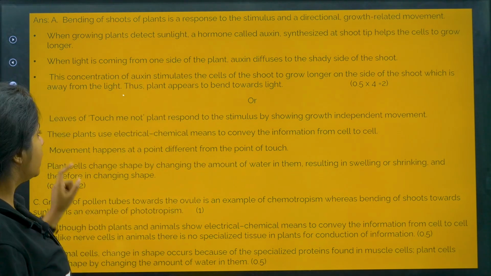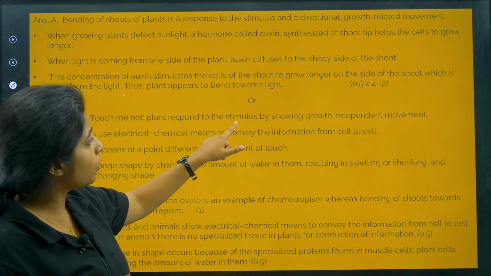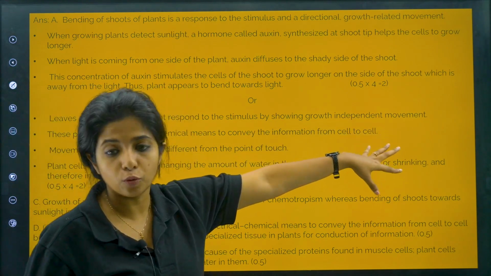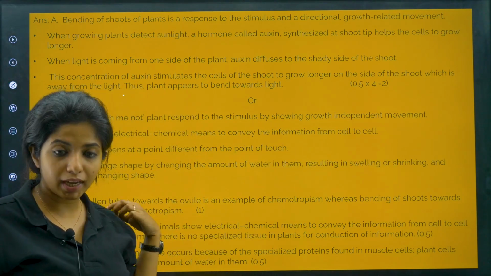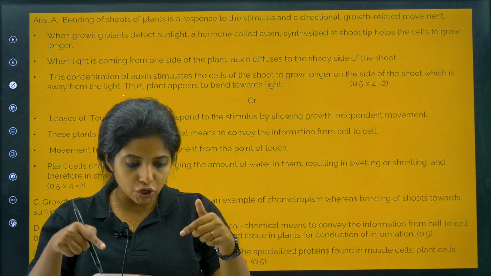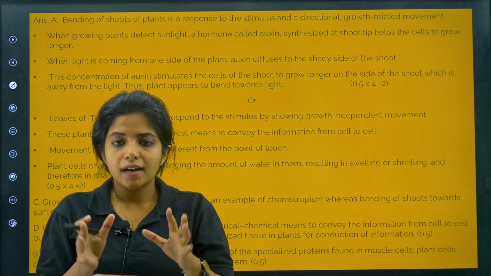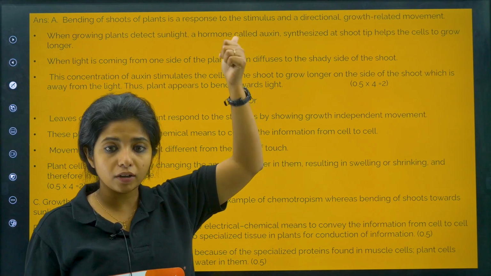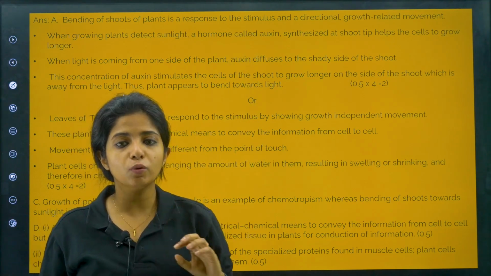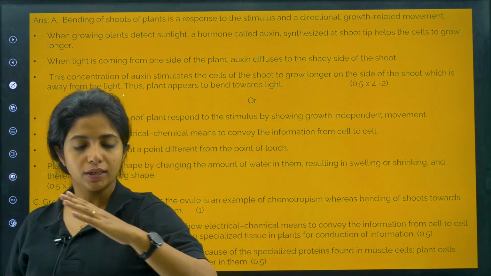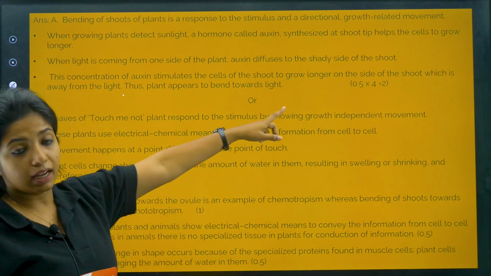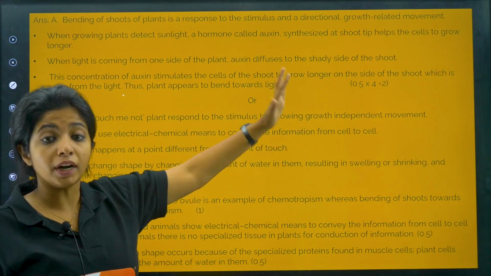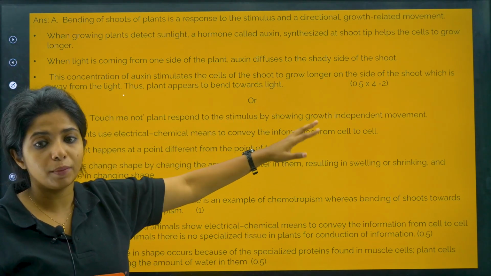Now the Touch Me Not plant. Leaves of the Touch Me Not plant respond to stimulus by showing growth independent movement. It is not a growth movement. When I touch a Touch Me Not, it is just closing. Does it have anything to do with growth? No, my dear children. But when you talk about phototropic movements, it's a growth movement. The plant is growing towards the light. You get it? So it's a growth movement. That one. This is a growth independent movement. And it is not a directional movement as well.